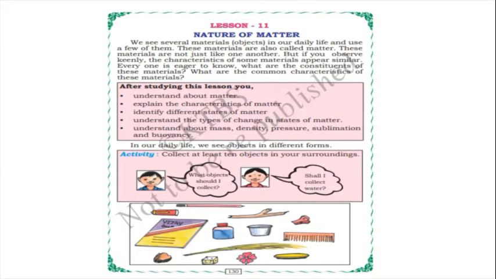In our daily life, we see many objects in different forms. So, collect at least 10 objects in your surroundings. The children are talking. What objects should I collect? The girl asked, shall I collect water? Because we say we see several materials in our daily life, isn't it? All those materials are called matter.